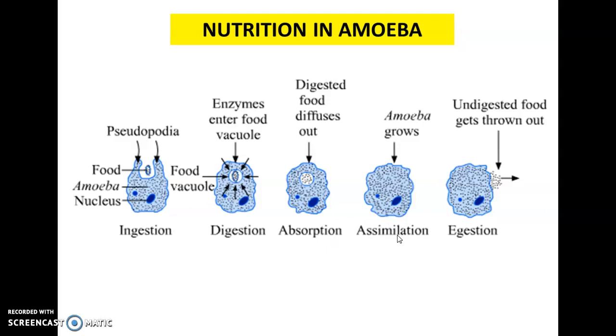Absorption is followed by assimilation. In this process, a part of the food absorbed in the amoeba cell is used to obtain energy through respiration, and the remaining part of the absorbed food is used for the growth of amoeba. Thus, after assimilating the food, amoeba grows in size and can reproduce by dividing into two daughter cells.